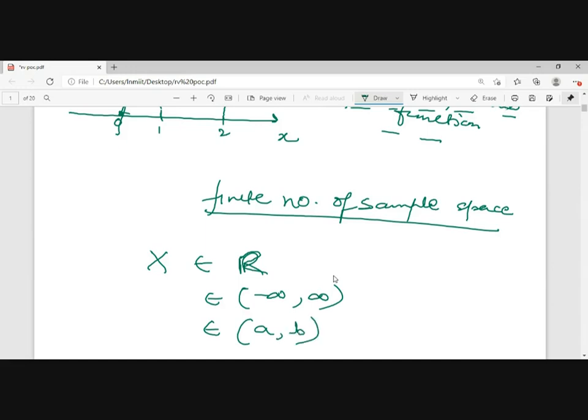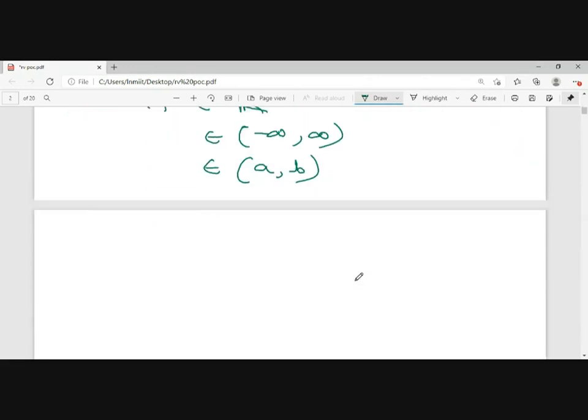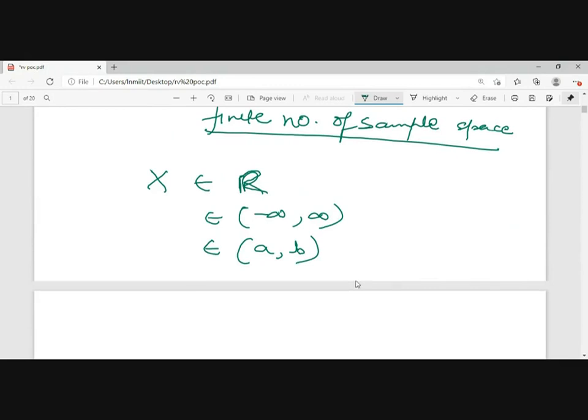It can take any value between this. So for a continuous random variable, it will take multiple, infinite values, so it will be almost continuous.